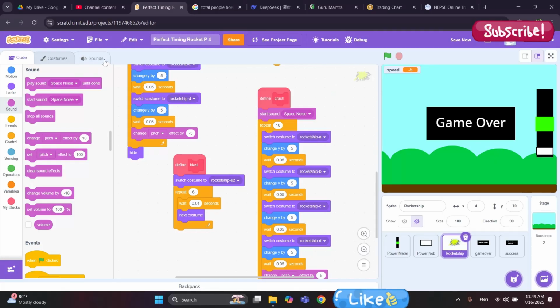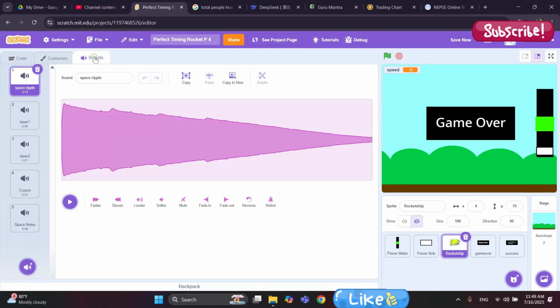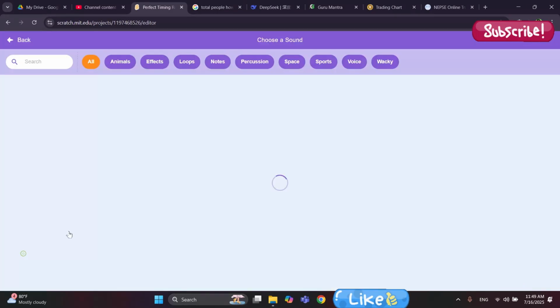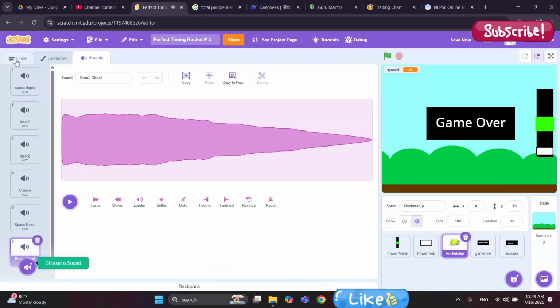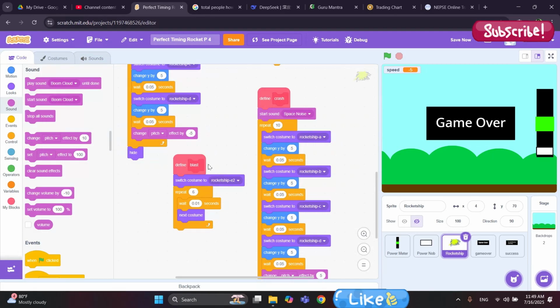For the blast also, let's search it. Go to the sounds, and let's search the sound effects. I want this sound, boom cloud sound. Click it and get back to code, and during the blasting here in the define blast, let's put that sound.